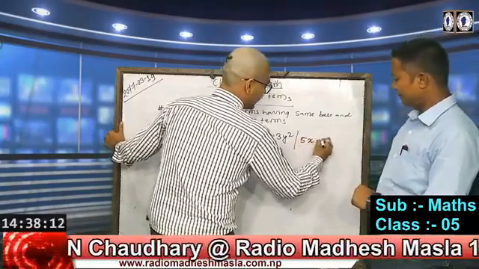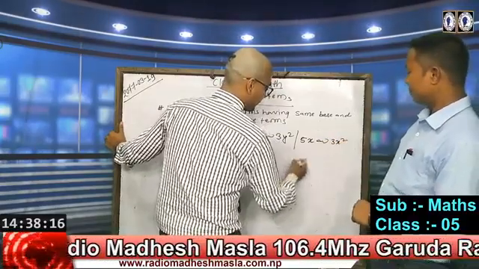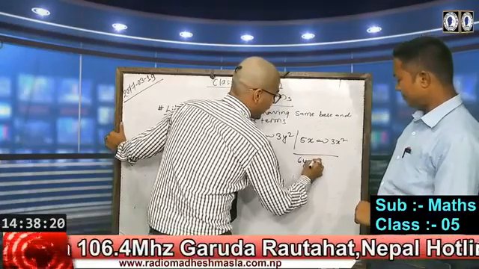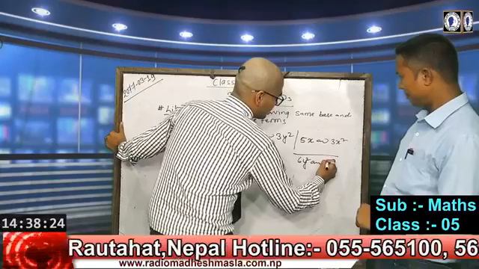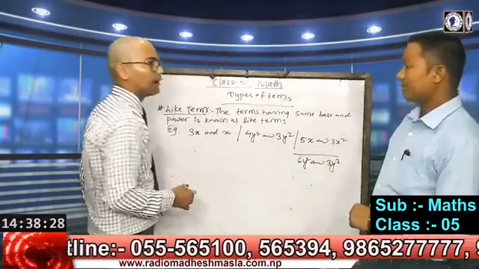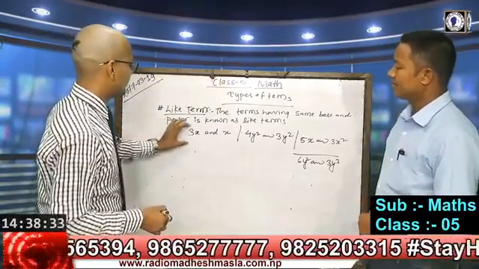5x and 3x square. Let's take another also: 6y and y square and 3y cube. Cube means the power, having power 3. In the same way, let's talk about the first example.